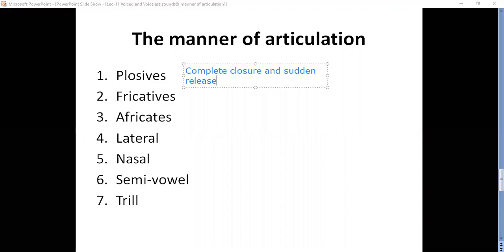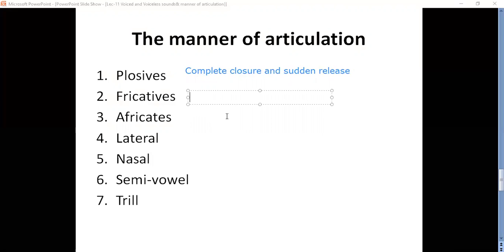And how are we releasing? We are not releasing very slowly. We are releasing suddenly. Pa, pa, complete closure and sudden release. Even ta also, ta sound. Here, closing completely and releasing suddenly, even for ta sound also. And what sounds come at that place, we'll discuss later. And here what you have to remember is complete closure and sudden release.